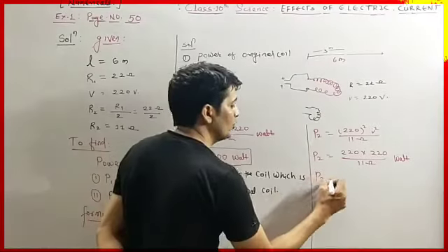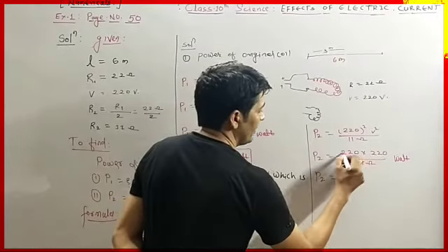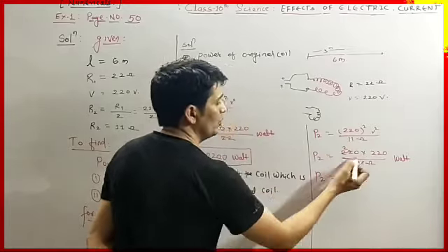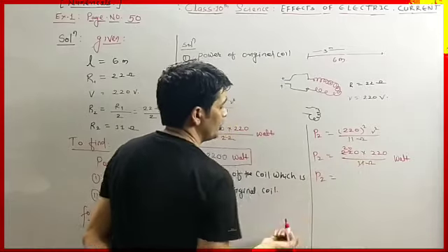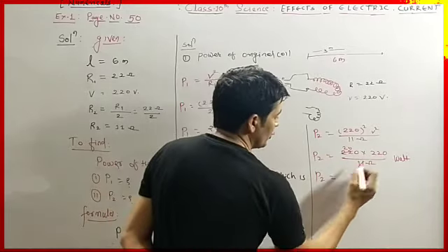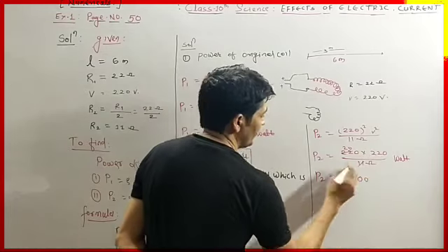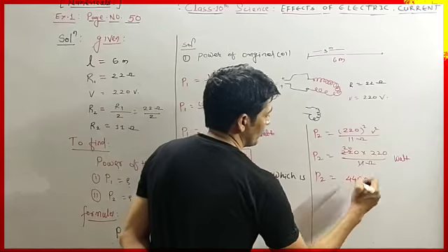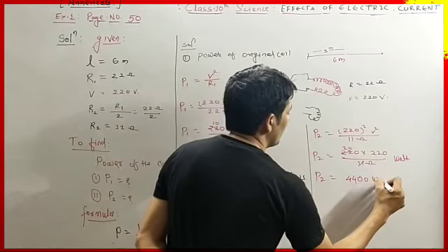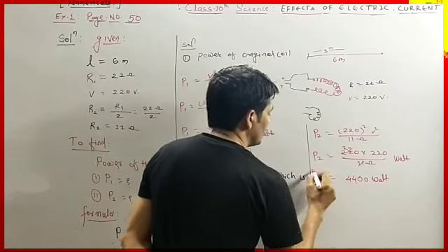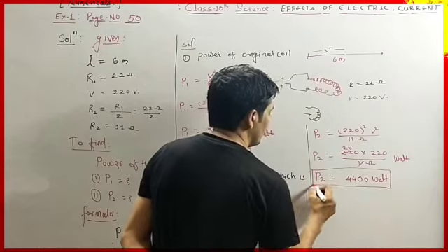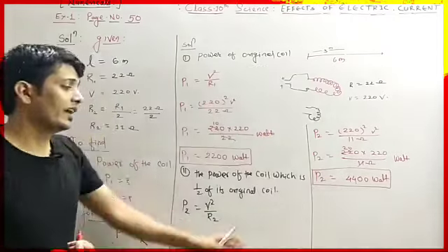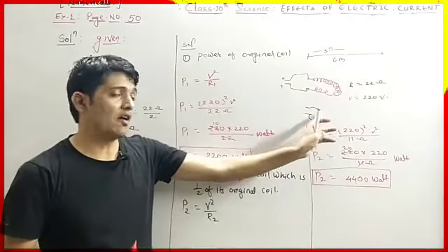So P2 equals, see 11 twos are 22 and 11 zeros are 0. So here we had 2 0, so we can write 2 0 first here, and we multiply 2 by 22, so we get 44. So 4400, and the unit will be watt. This is the second answer, and it is nothing but the power of the half coil.